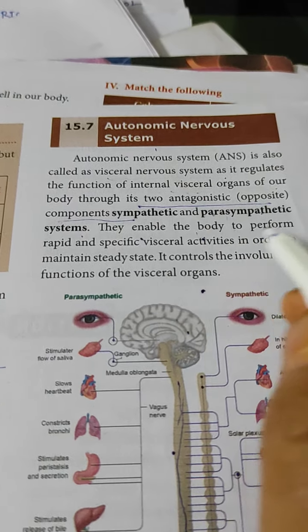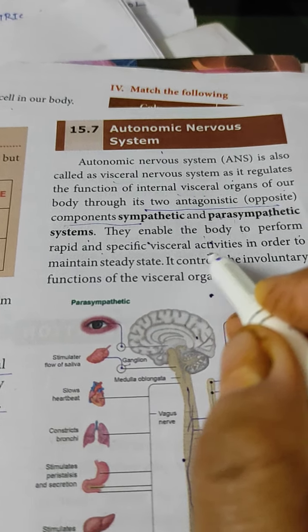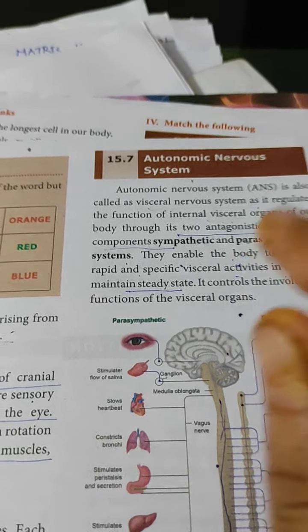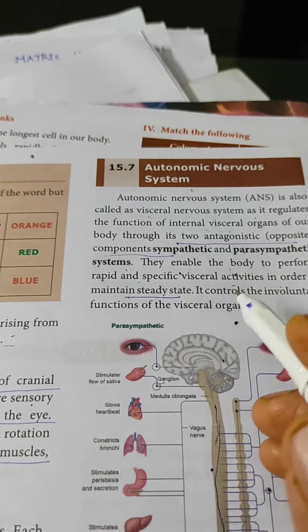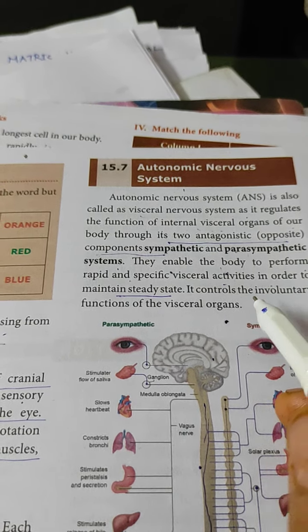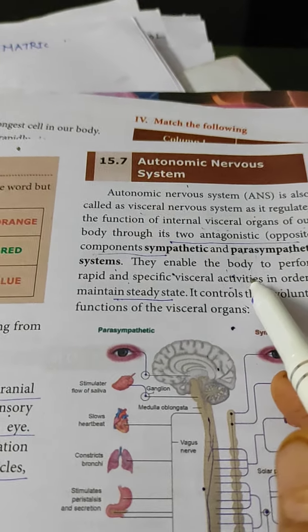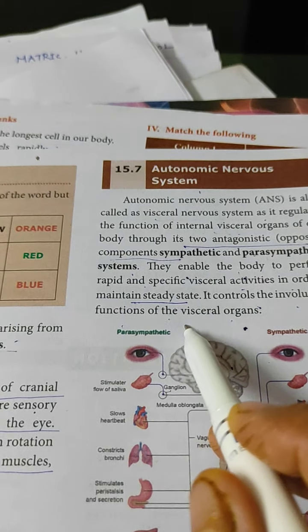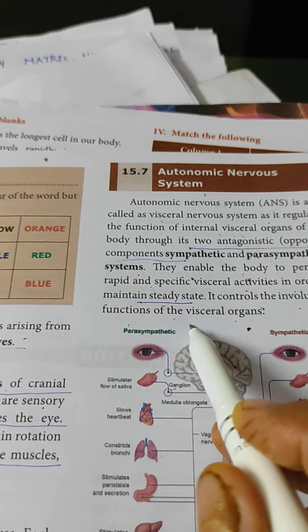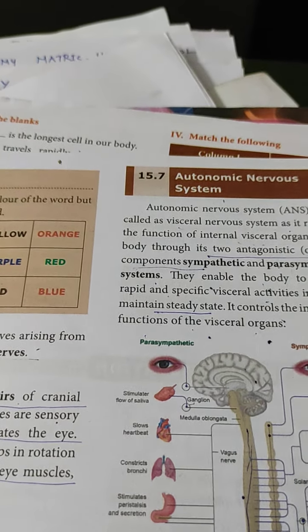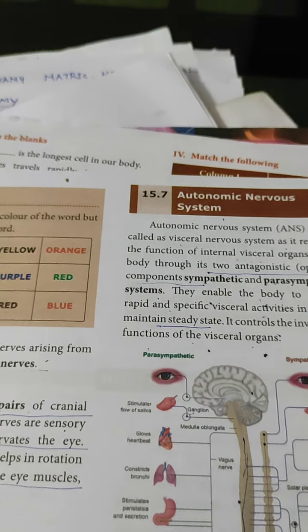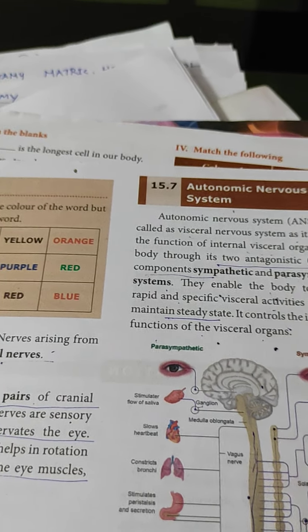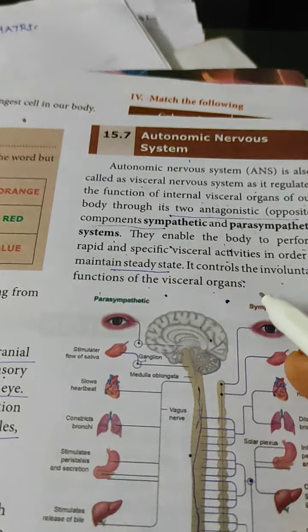They help the body perform rapid and specific visceral activities in order to maintain a steady state and keep our body in healthy condition. The ANS plays this important role with the help of the sympathetic and parasympathetic nerves. It controls involuntary functions, which are not under our control. For example, the heartbeat goes on automatically; contraction and relaxation take place without our control. So the ANS controls the functions of all visceral organs. This is the end of this topic.